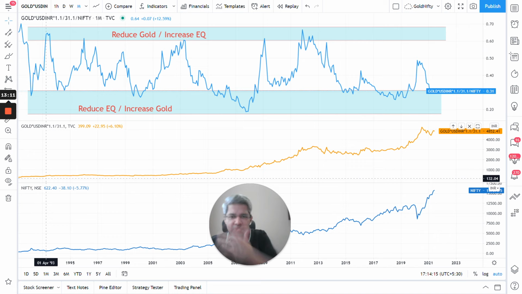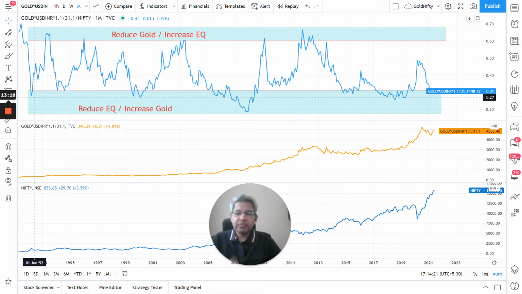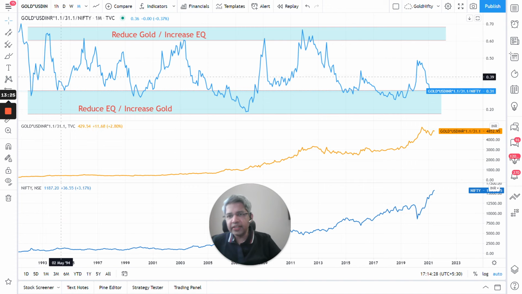So gold didn't go up as much, but Nifty went half. So if you had reallocated at this point from equity more into gold, you would have saved on that huge drawdown. Right?